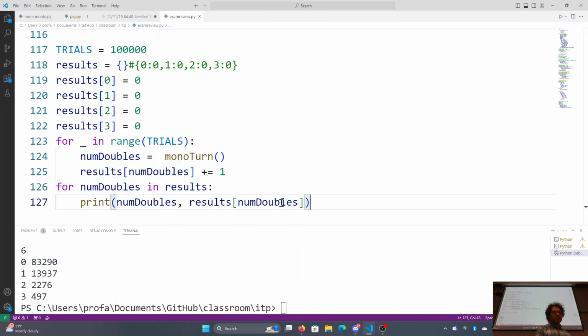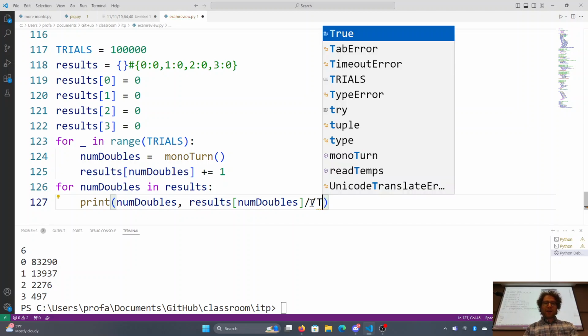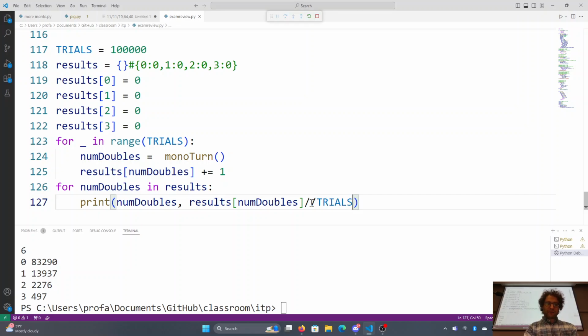Okay, now this would be a 1-point mistake if you turned it in, but again, that's why we test our code. And the reason it's a 1-point mistake is because I'm asking for percentages, and here I'm getting total number of outcomes. So again, to turn it into percentages, we just simply take the number of results we had and divide by the number of trials, total number of trials. Oh, divide won't work. Number of trials.